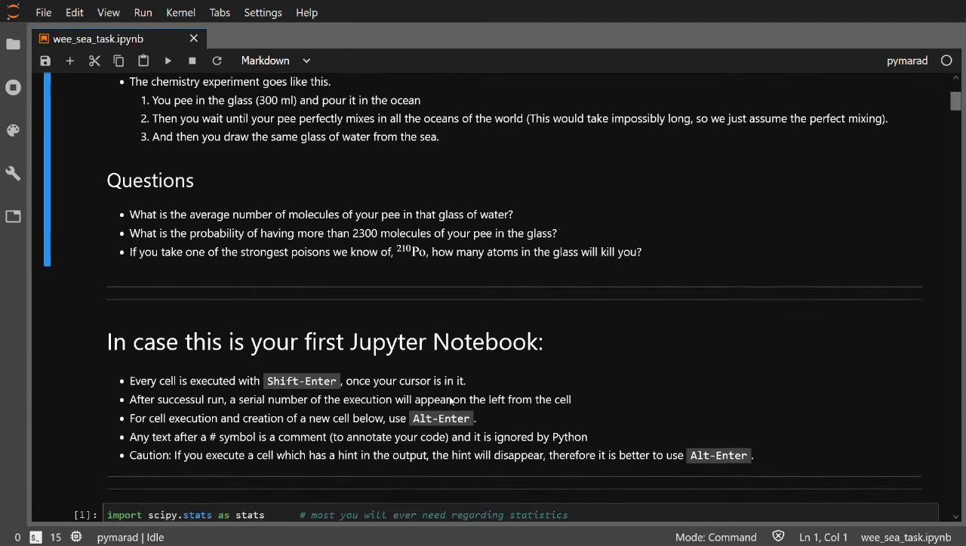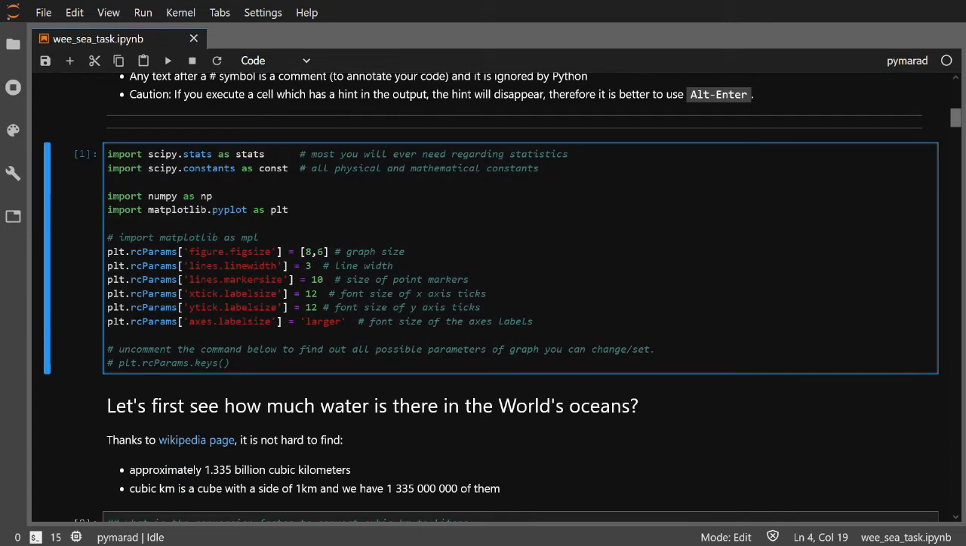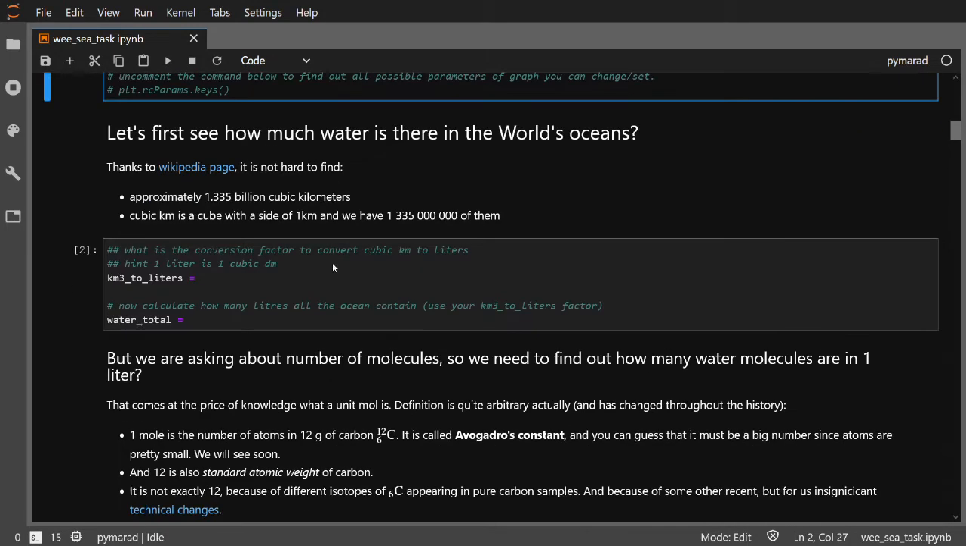First is that we are going to import some modules. Some of the modules you already know, for example numerical Python, NumPy as np, and also matplotlib pyplot as plt. Above that, we are also going to import statistical modules scipy.stats and scipy.constants, which contain all the possible physical and math constant values together with their units as well.